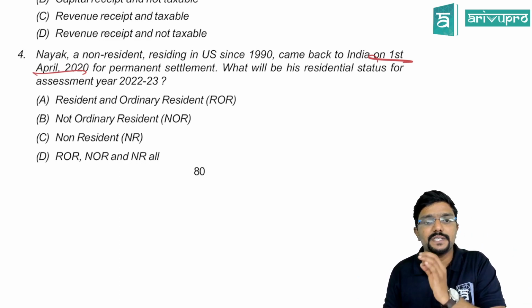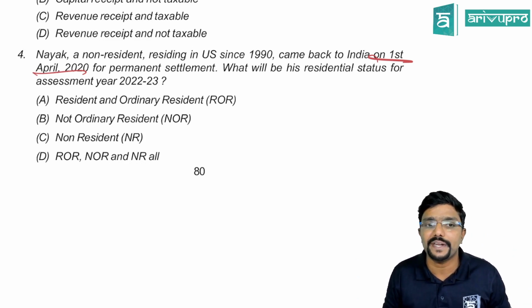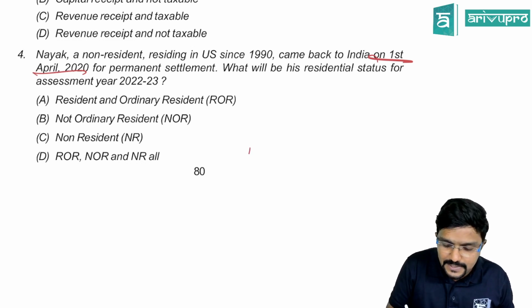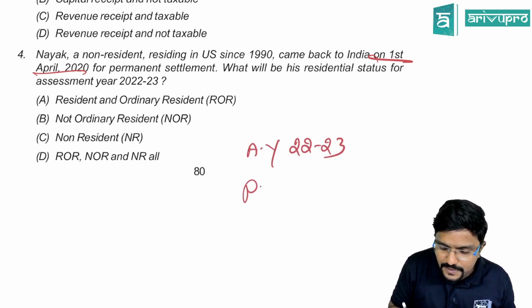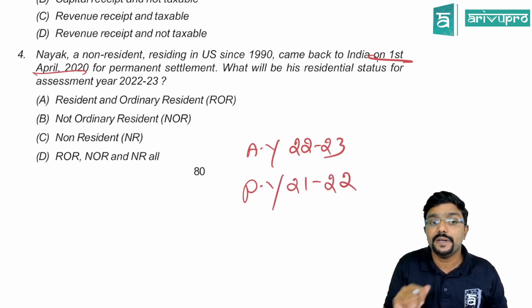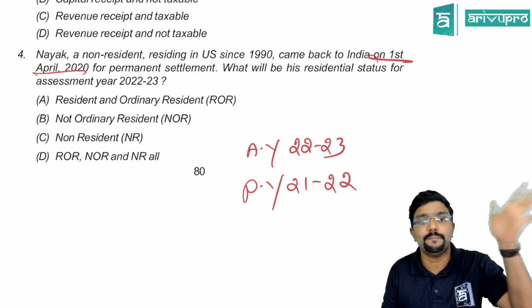What will be his residential status for assessment year 22-23? So he came on 1st April 2020. They are asking for assessment year 22-23. So that means previous year is 21-22, guys. Okay. When did he come to India? On 1st April 2020 completely.